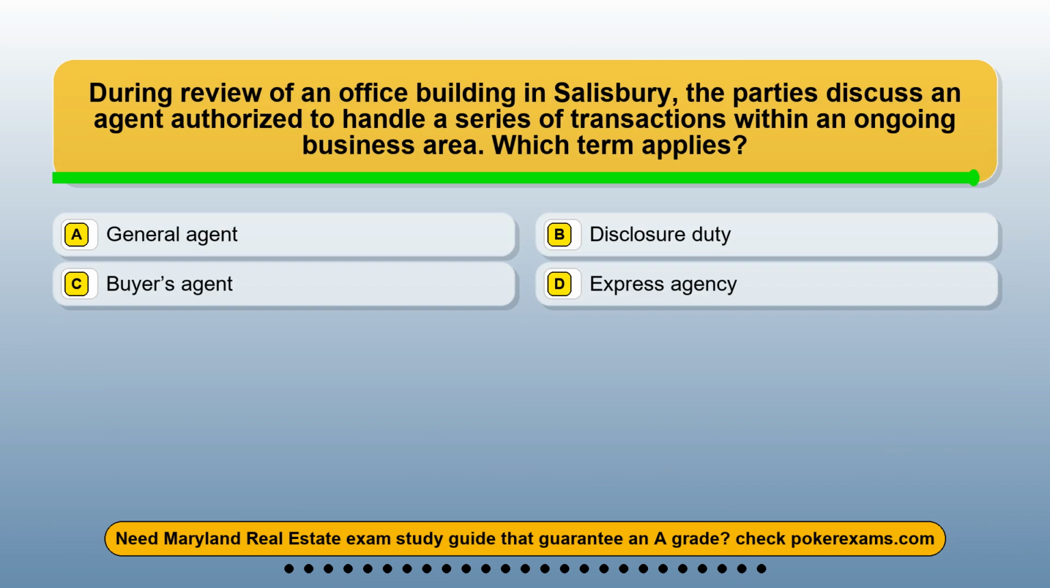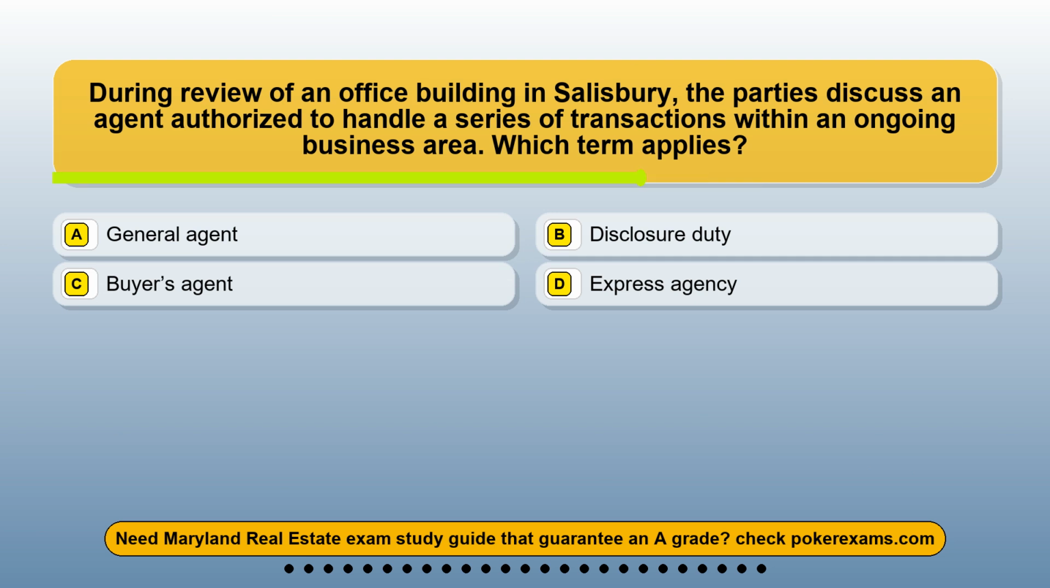Question 2. During review of an office building in Salisbury, the parties discuss an agent authorized to handle a series of transactions within an ongoing business area. Which term applies? Option A. General agent. Option B. Disclosure duty. Option C. Buyer's agent. Option D. Express agency.